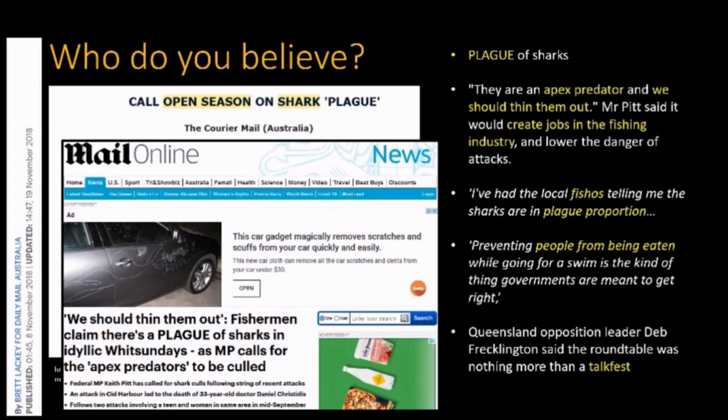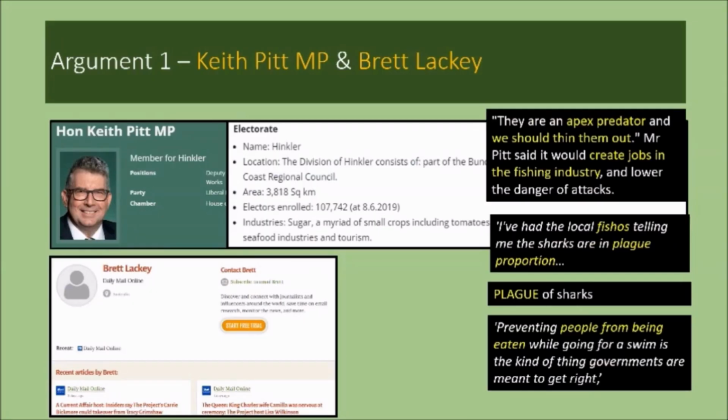Let's apply the CRAP test. In terms of currency, the article appears at the time of the shark attacks. In terms of relevance, it doesn't really provide any objective reasoning for a shark cull. In terms of authority, both the journalist and the MP are not noted experts on shark behaviour. If you look at accuracy, the article is riddled with emotive statements that are designed to instill fear. And so in terms of purpose, the main aim of the article is to help sell papers for profit.